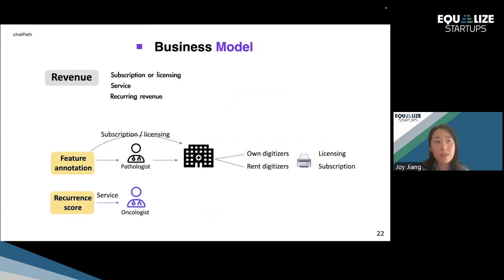And the recurrence score, on the other hand, may be in contact with the oncologist or the pathologist. So it depends on the makeup of that clinical team. And therefore, service in that case seems to be a more reasonable model.